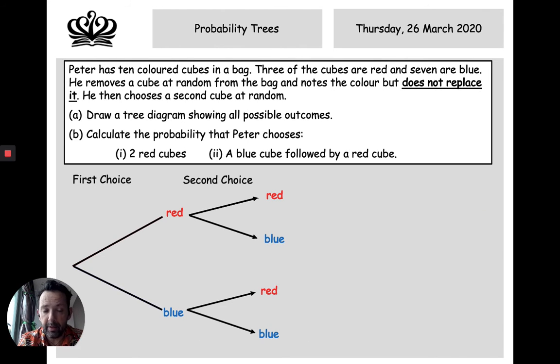This is another example right here. Peter has 10 colored cubes in a bag. 3 of the cubes are red and 7 are blue. He removes a cube at random. Now this is different, shall we just say. The important information here is that he does not replace the ball back into the bag.